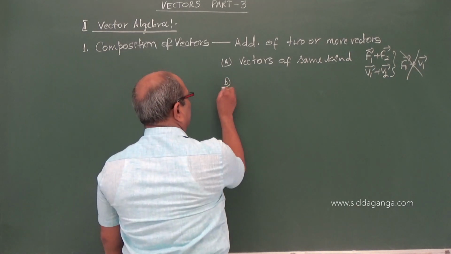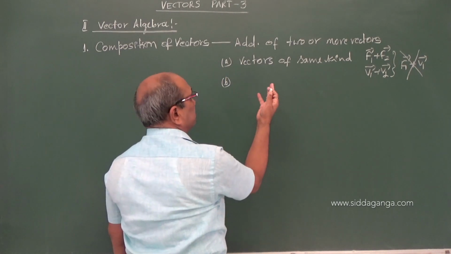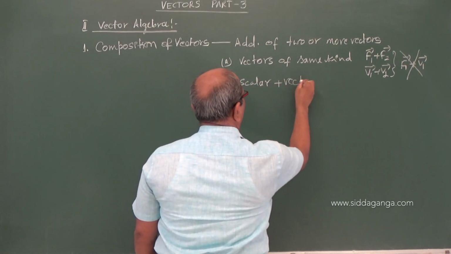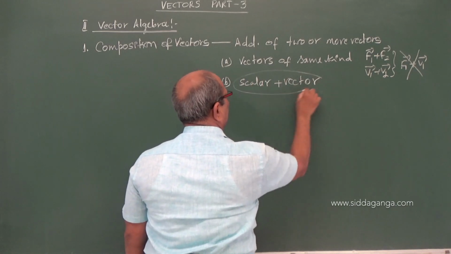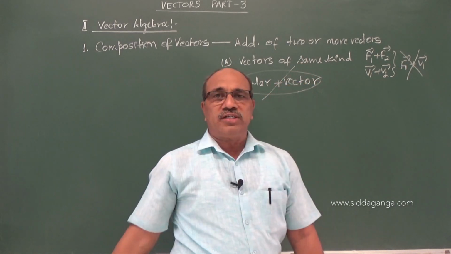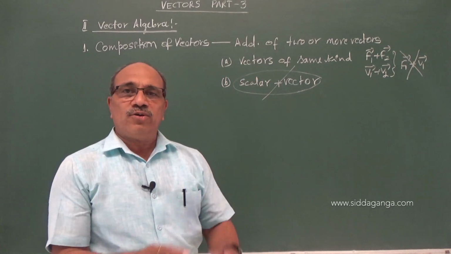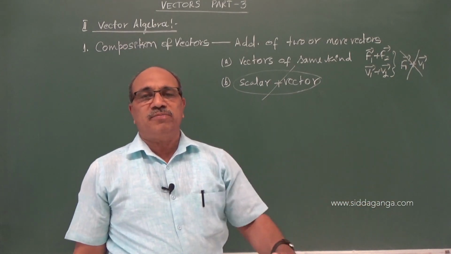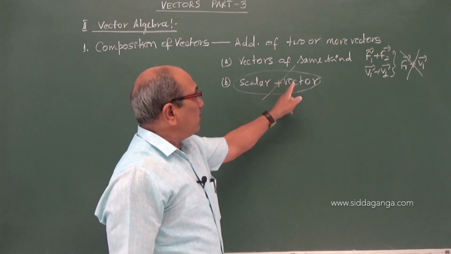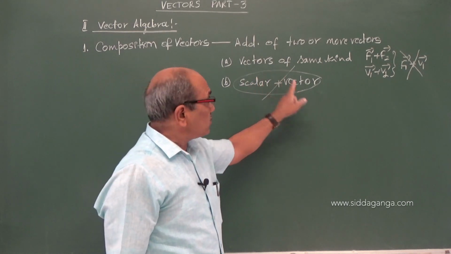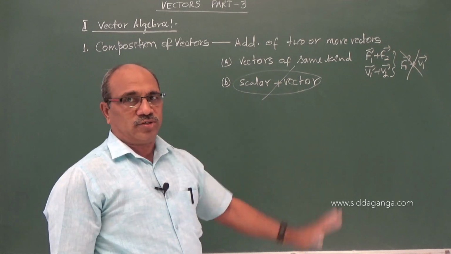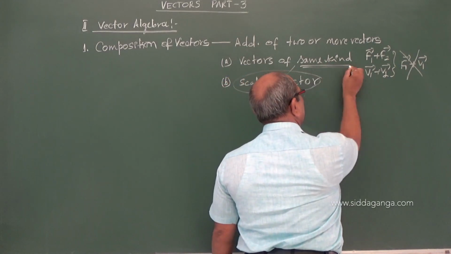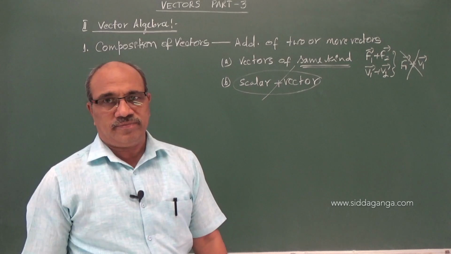And the second important term to remember for addition or subtraction is that scalar plus vector is not admitted. It is not possible. You cannot add a scalar to a vector or a vector to a scalar. Say, a speed of 5 kilometer per second and I traveled 5 meter. Adding 5 kilometer per second plus 5 meter, no. Scalar plus vector or vector plus scalar is not allowed. Vector to vector is allowed, and those vectors must be of the same kind, the principle of homogeneity.